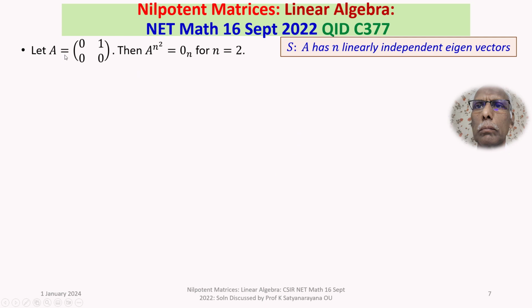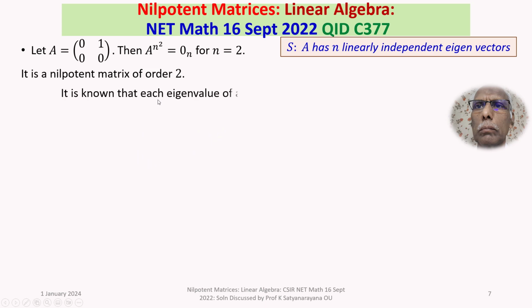Let us take an example. A is a 2 by 2 matrix whose first row is 0, 1 and second row is 0, 0. For this matrix, n is 2. It is a 2 by 2 matrix, n is equal to 2. For this matrix, A power n square is the zero matrix. That is, A power 4 is 0. Correct, this is true. You can verify it. So it is a 2 by 2 nilpotent matrix.